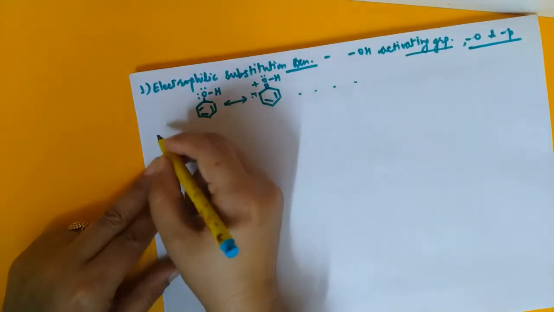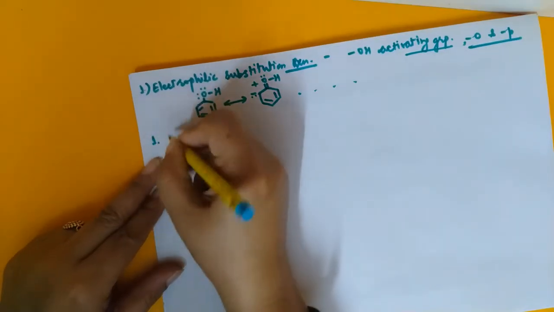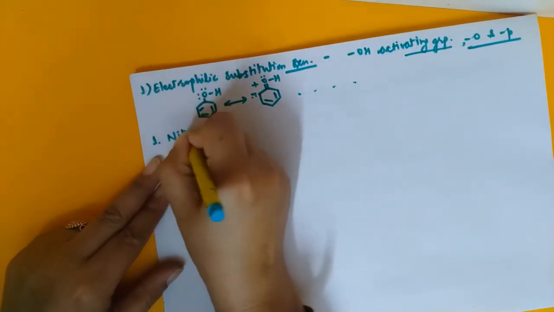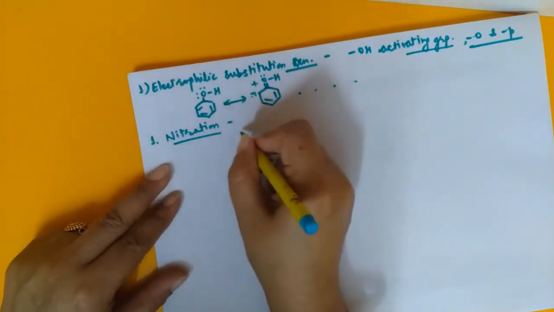Now, what are the examples of electrophilic substitution in phenol? The first example is nitration. We all know that nitration happens in the presence of a nitrating mixture.